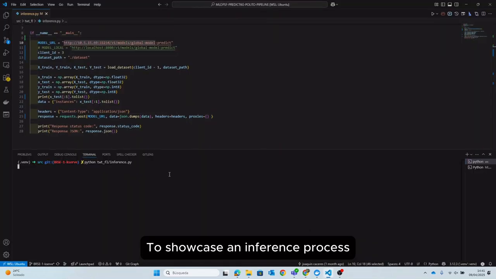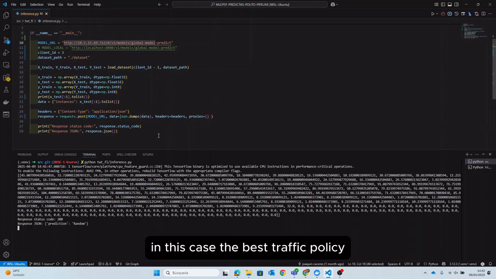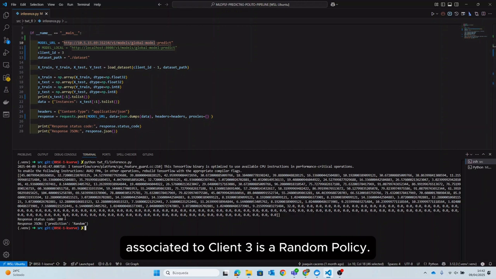To showcase an inference process requested by client 3, a dedicated Python script has been developed. In this case, the best traffic policy recommended for the Wi-Fi domain associated to client 3 is a random policy.